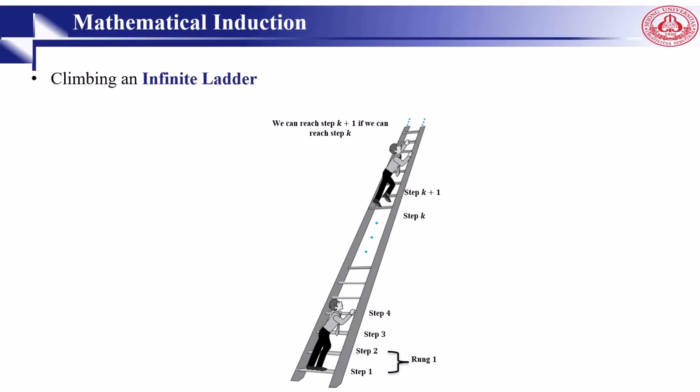For intuition and better understanding of the concept of mathematical induction, a ladder is a good example. Suppose we have an infinite ladder like this. We can reach the first rung of the ladder. If we can reach a particular rung of the ladder, then we can reach the next. So from 1, we can go to 2. From 2, we can go to 3. From 3, we can go on, and up to here, for example, any k, a positive integer, will lead us to k plus 1. By reaching the first rung of the ladder, we can reach the second one, third one, fourth one. So this is how we work in mathematical induction.